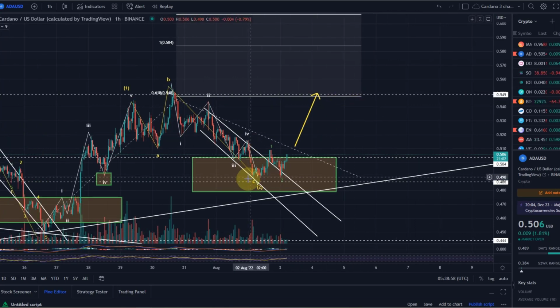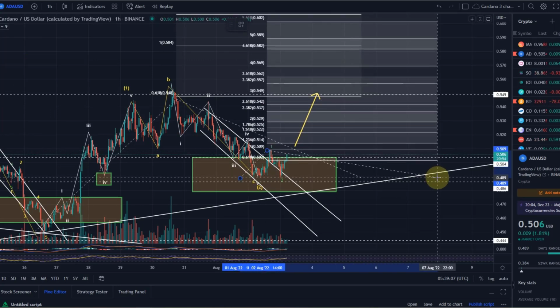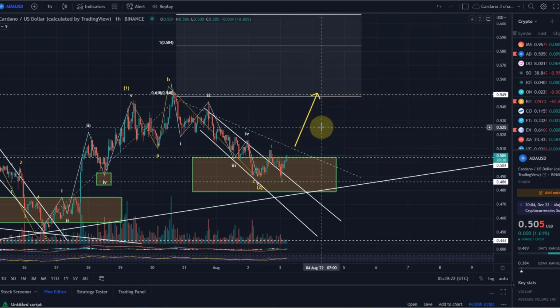If we are now in this smaller impulse to the upside, then the target for that would be the 1.618 extension at 52.2 cents. We would then come down in a small wave 4 and move up in a small wave 5. That would complete the first larger impulse of this move to the upside.